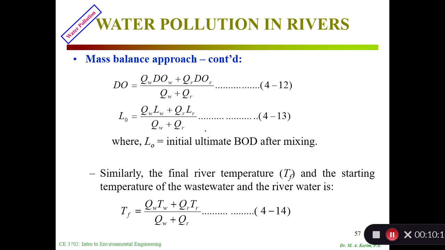So here is the approach that we use in finding the dissolved oxygen and the L0 after the mixing. QW is the flow rate of the waste, DOW is the dissolved oxygen of the waste, QR is the river flow rate, DOR is the river dissolved oxygen. The weights are QW and QR, so we multiply and divide by the total. You may be familiar with the weighted average and the arithmetic average, right? In the arithmetic average, we use 1 as the weight. L0 similarly: QW L0W plus QR L0R, divided by QW plus QR. So L0 is the ultimate BOD after mixing.